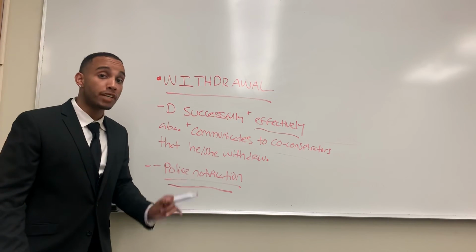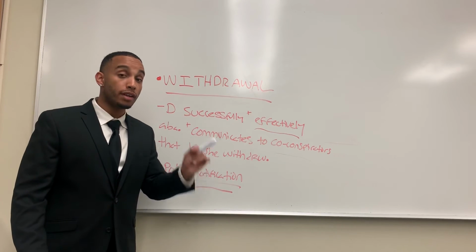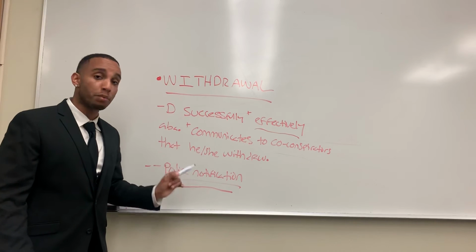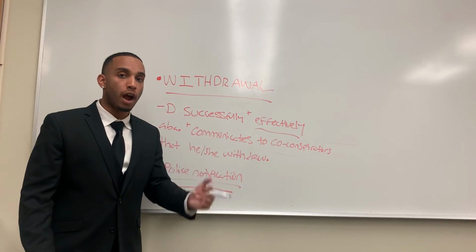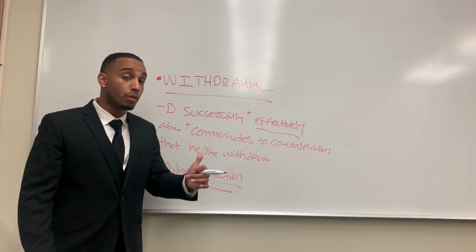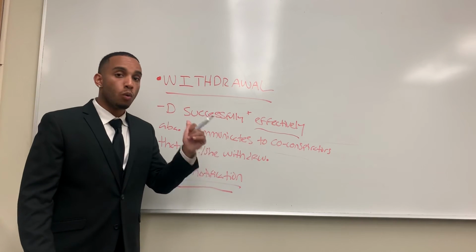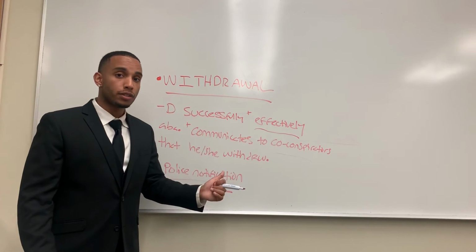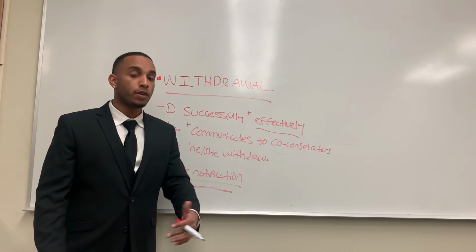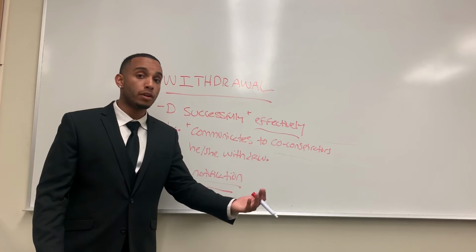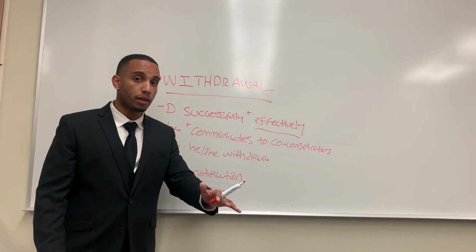If A does not effectively and successfully communicate his withdrawal to B, and if A does not notify the police to stop the crime overall, A will still be liable for every crime that B commits. And don't get me wrong, this is the defense for conspiracy, by the way, once this occurs, A will still be liable for conspiracy. However, A just won't be liable for any foreseeable natural acts that happen when B commits those crimes in the conspiracy that they had in the beginning, right?